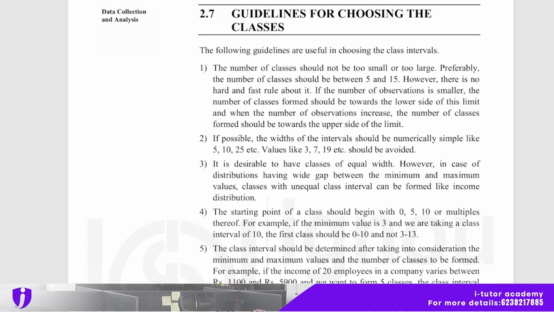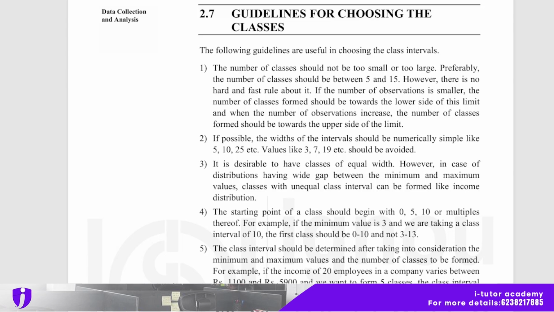In today's session, we will start with Unit 2, Subsection 7, MMBC 005, that is Guidelines for Choosing the Classes. The following guidelines are useful in choosing the class intervals. The number of classes should not be too small or too large. Preferably, the number of classes should be between 5 and 50. However, there is no hard and fast rule about it.